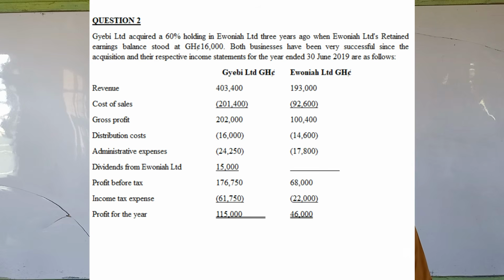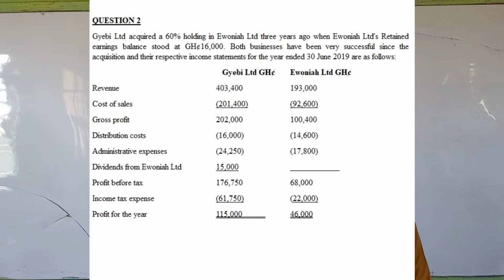JB acquired 60% holding in Ewonia 3 years ago when Ewonia's retained earnings balance stood at 16,000 Ghana cedis. Both businesses have been very successful since the acquisition, and their respective income statements for the year ended 30th June 2019 are as follows.